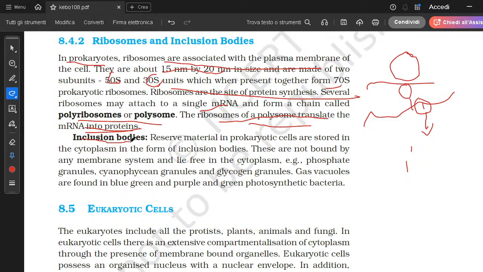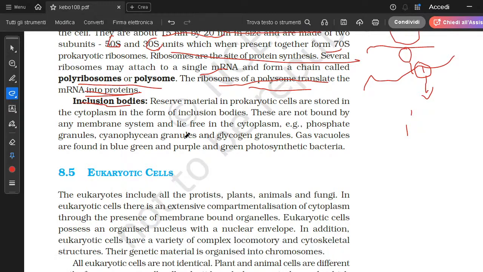Now we are going to study inclusion bodies. They are reserve material in the prokaryotic cell. They are stored in the cytoplasm in the form of inclusion bodies. They are not bound by any sort of membrane system, and they lie freely in the cytoplasm. In plant cells, the excess material is stored in the vacuoles, right? Similarly, in prokaryotes, it is stored in the form of inclusion bodies, which are not bound by any membrane. They just float freely in the cytoplasm.